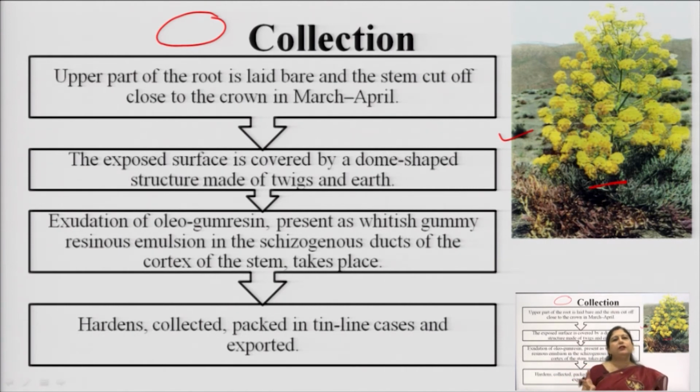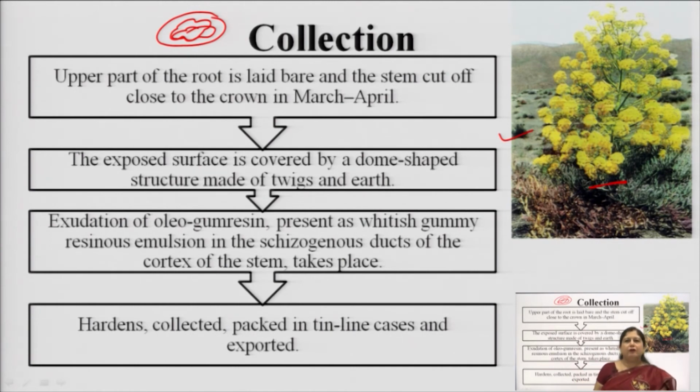Now the exposed surface is there. To avoid any dusty material coming on it, it is covered by a dome shaped structure, generally made using twigs and earth. Gradually the oleogum resin starts exuding from the roots and rhizomes on the surface of this cut part, so we have some deposition on the surface of the root.